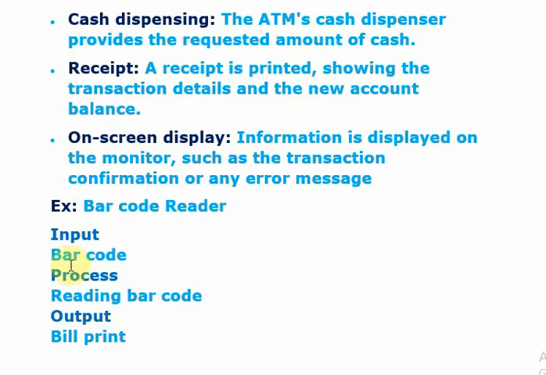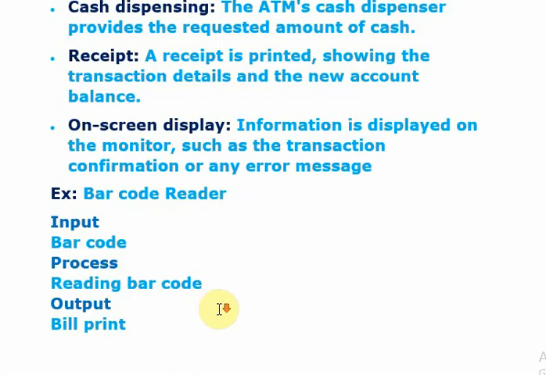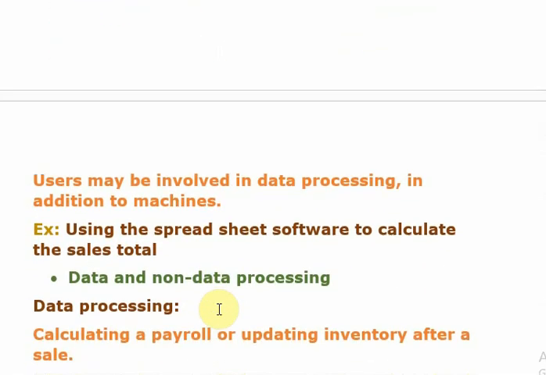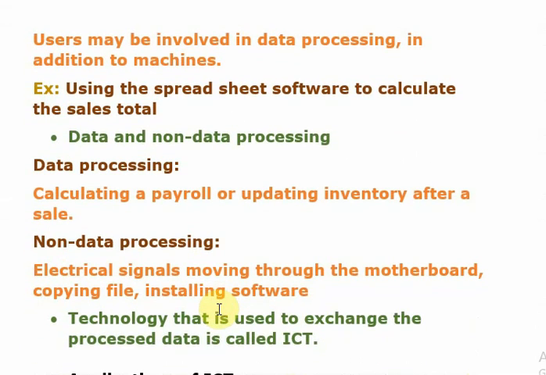Then input is the barcode, process is reading the barcode, right? There is a device to read the barcode, no? It only processes. Output is, accordingly, it will print the bill.